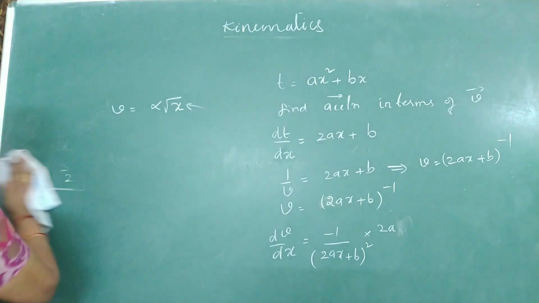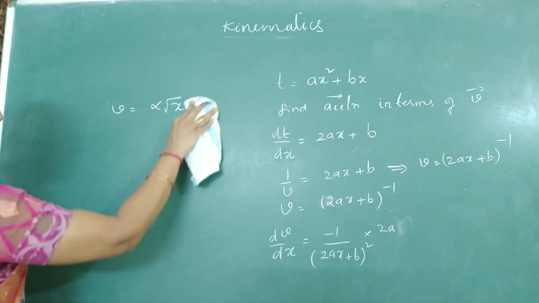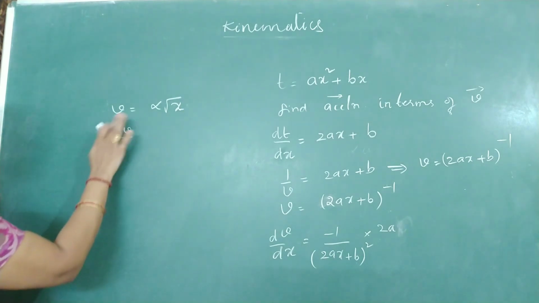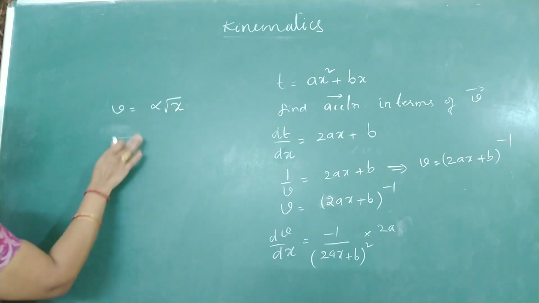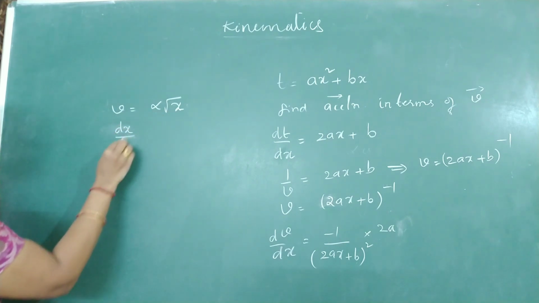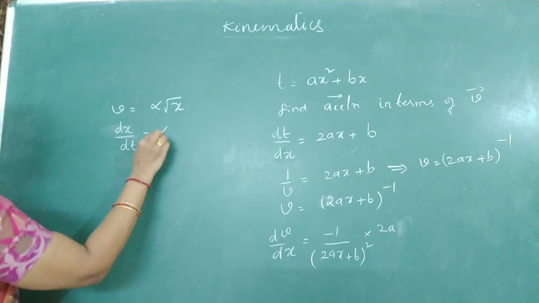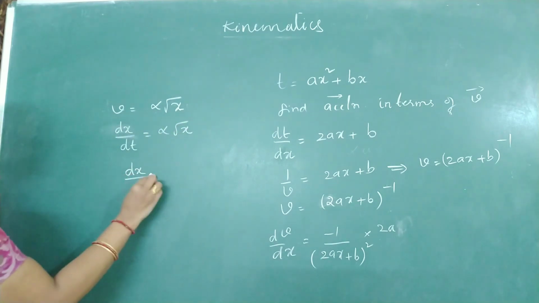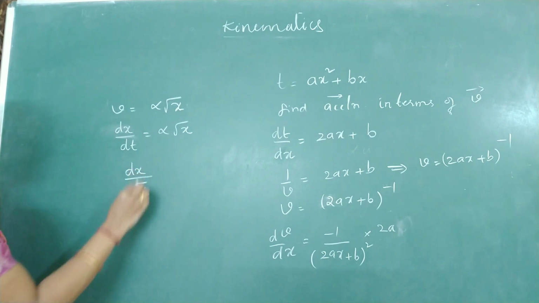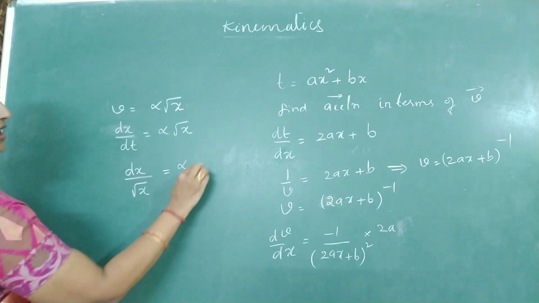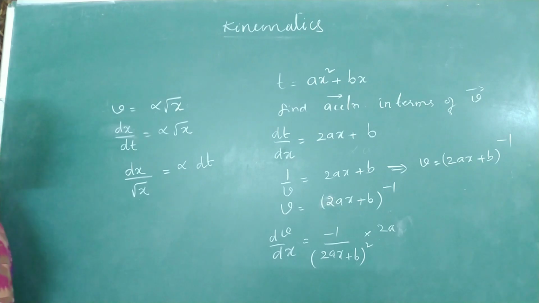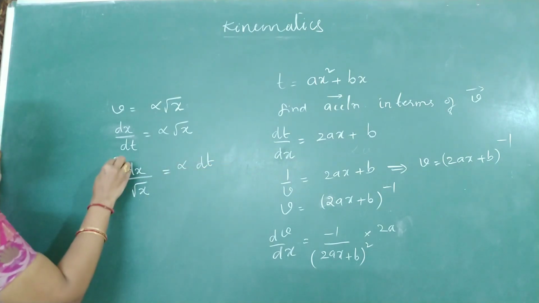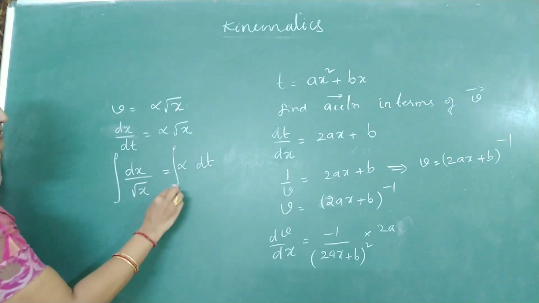Okay, let's see. Because we want x as a function of time, we know velocity can be written as dx by dt, which is alpha root x. Bring all x together, x on the left hand side. dx by root x is alpha into dt. To get the value of x, I have to remove the differentiation, so we need to use integration on either side.